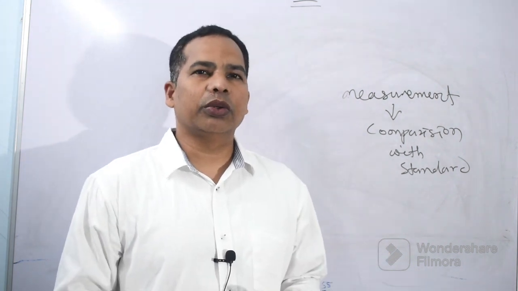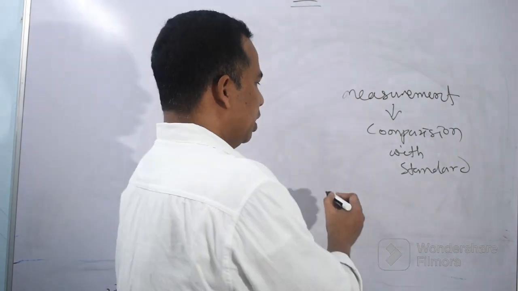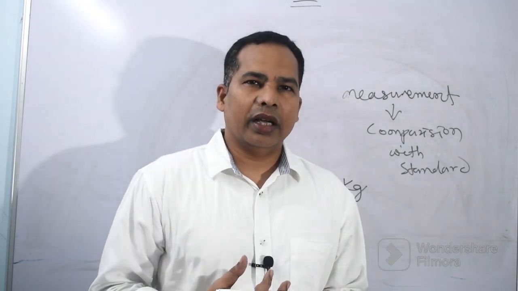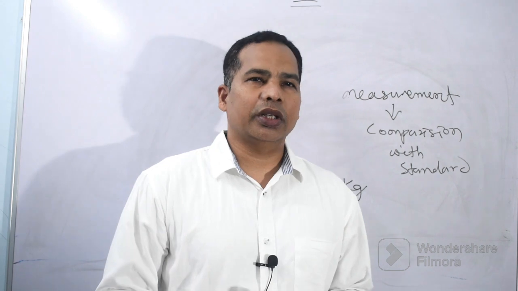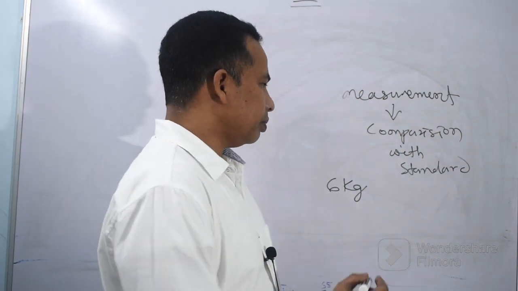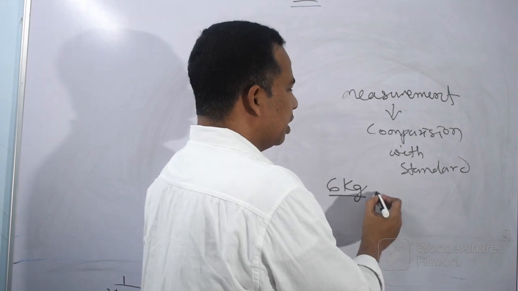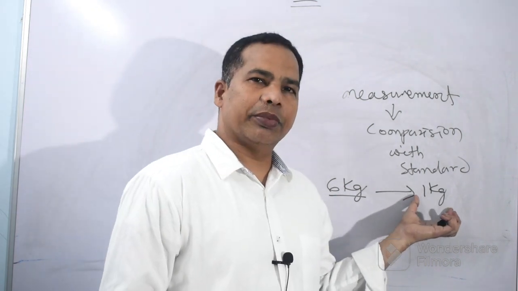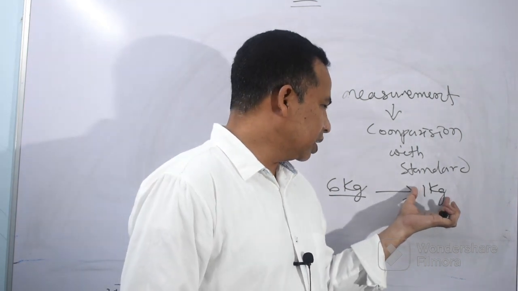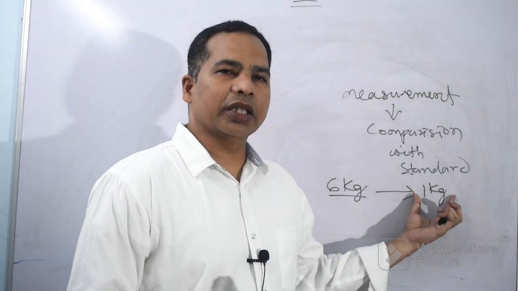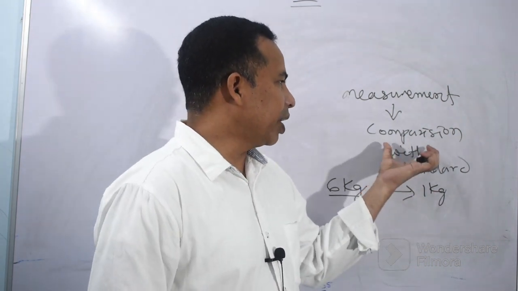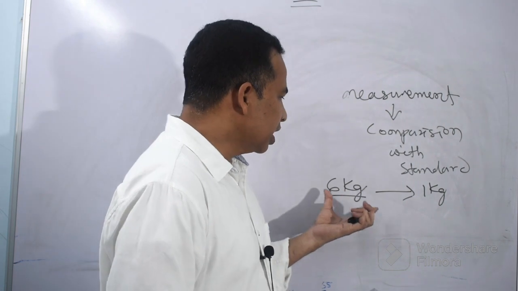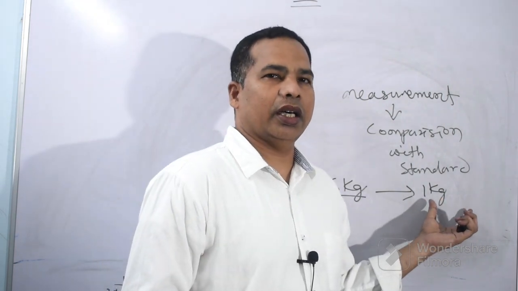Suppose we are going to the market and purchasing potatoes, 6 kg. We ask the vendor to give us 6 kg potatoes, then this 6 kg is 6 times 1 kg, which has been fixed. 1 kg has already been defined. This is the standard of mass, and with this standard of mass we are making the comparison and doing our measurement in our day to day life. 6 kg means 6 times 1 kg, the standard of mass.